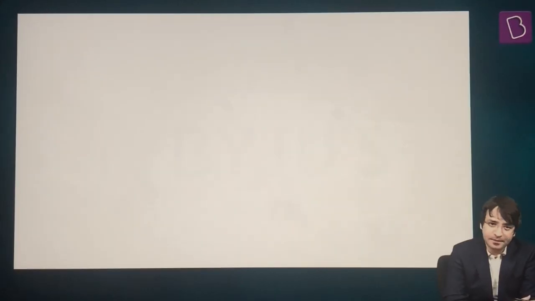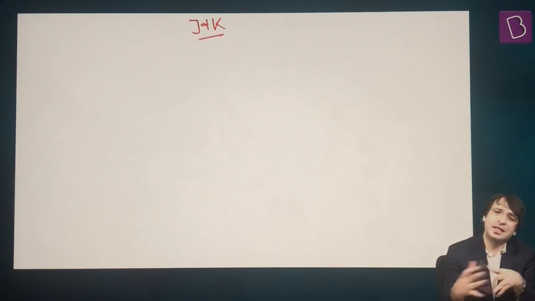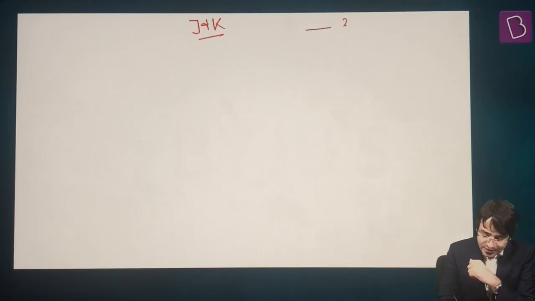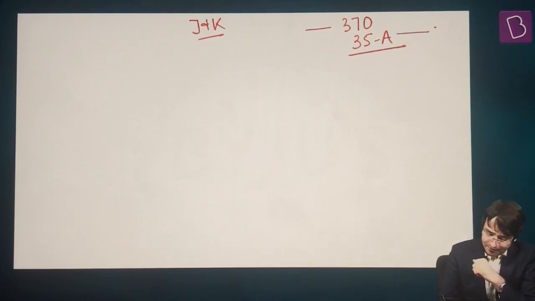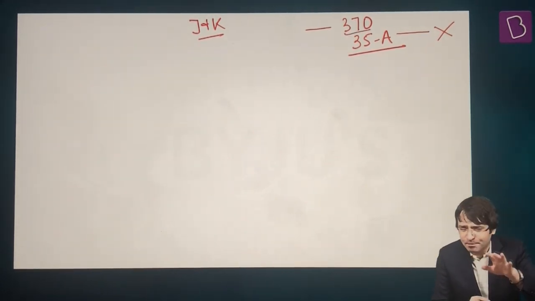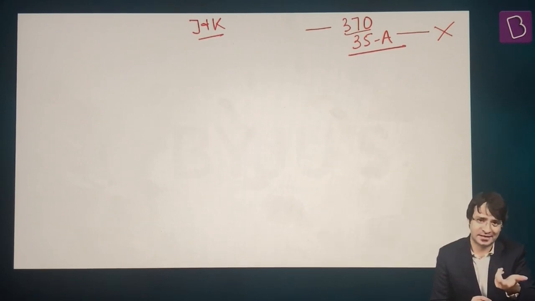But now another example, and this is something you may be interested in. Jammu and Kashmir. Jammu and Kashmir, initially a princely state, then became part of India, but it was accorded a special status under Article 370 of the Constitution of India and Article 35A of the Constitution of India. Now Article 35A disappeared. Article 370 is still part of the Constitution. It has not been deleted. It has not been abrogated. It's still part of the Constitution, but it has been deoperationalized. That means it is something which is not in force.